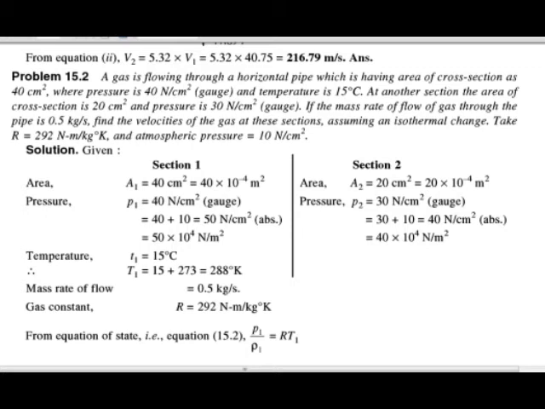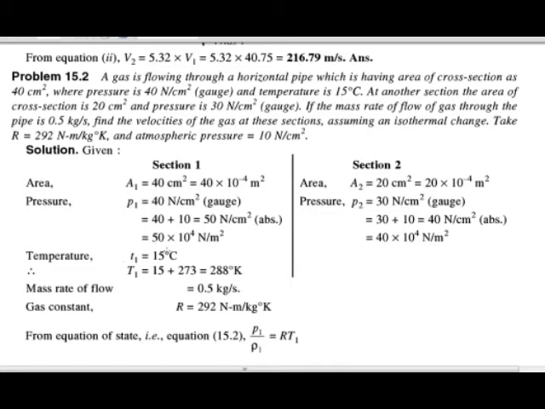So what they have given in the example: section 1 and section 2, two sections are there. The area of section 1 is 40 centimeter square, and for another section the area of cross section is 20 centimeter square. Section 1 and section 2: area A1 is equal to 40 centimeter square, A2 is equal to 20 centimeter square.